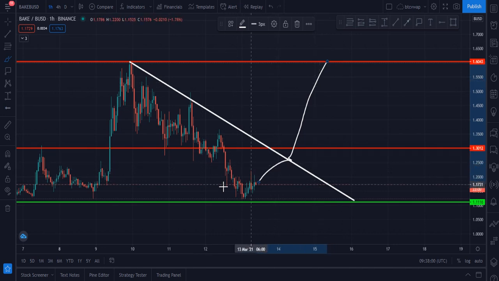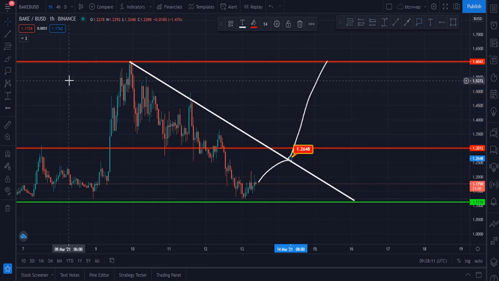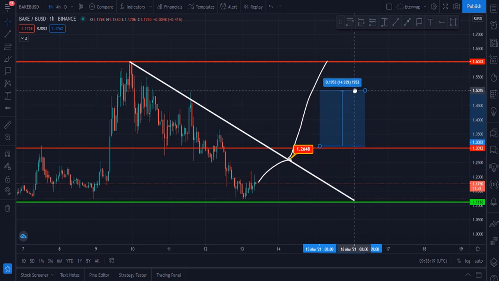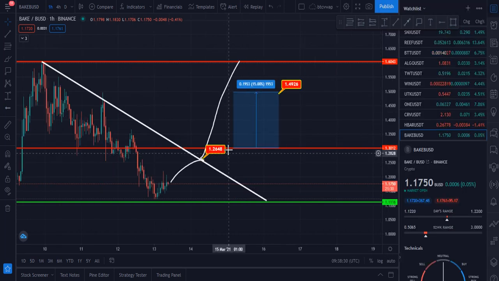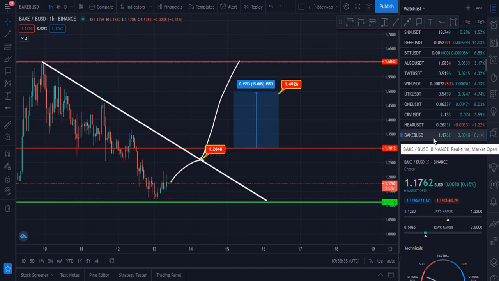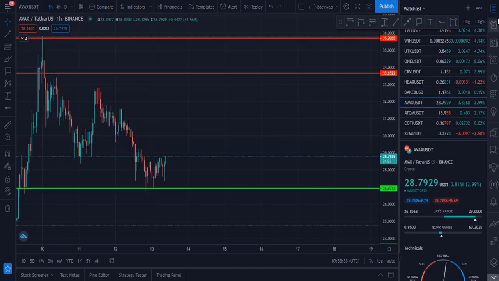This is the upside trend line. You can say maybe some sideways action, and after that it will break this and go to the upside. In that case, our first target is that zone, 1.26, and then our second target will be, let me please show you, $1.49. These are two targets, but for this we have to wait. Once it breaks this trend line, then it should go towards the upside.